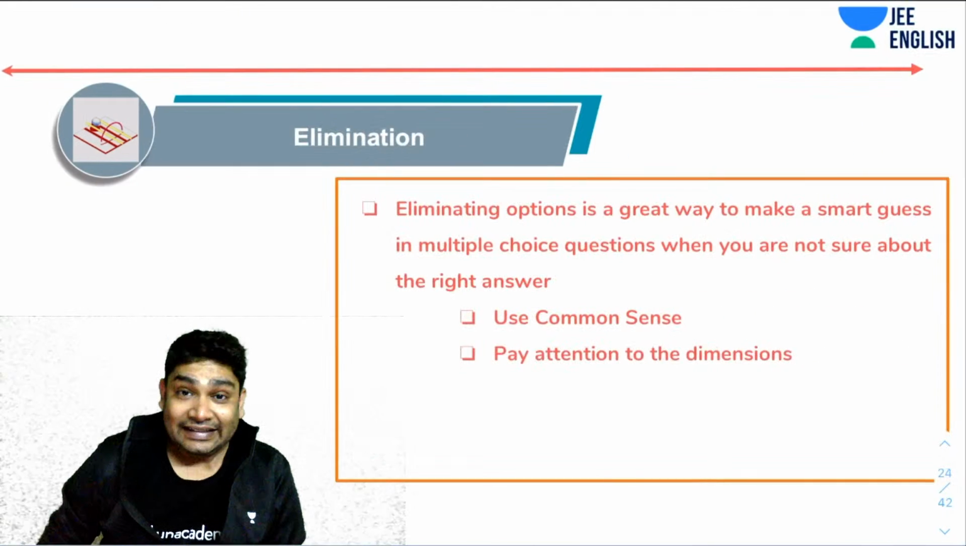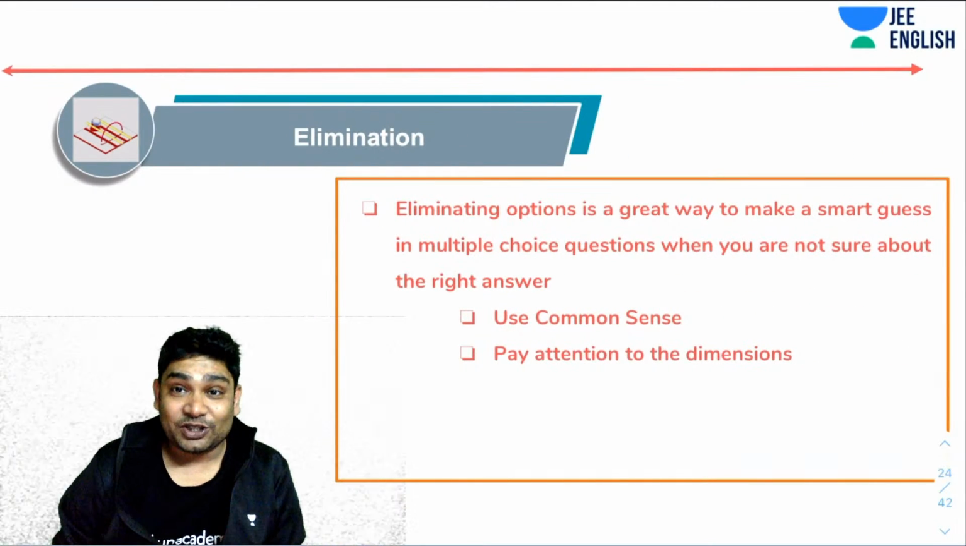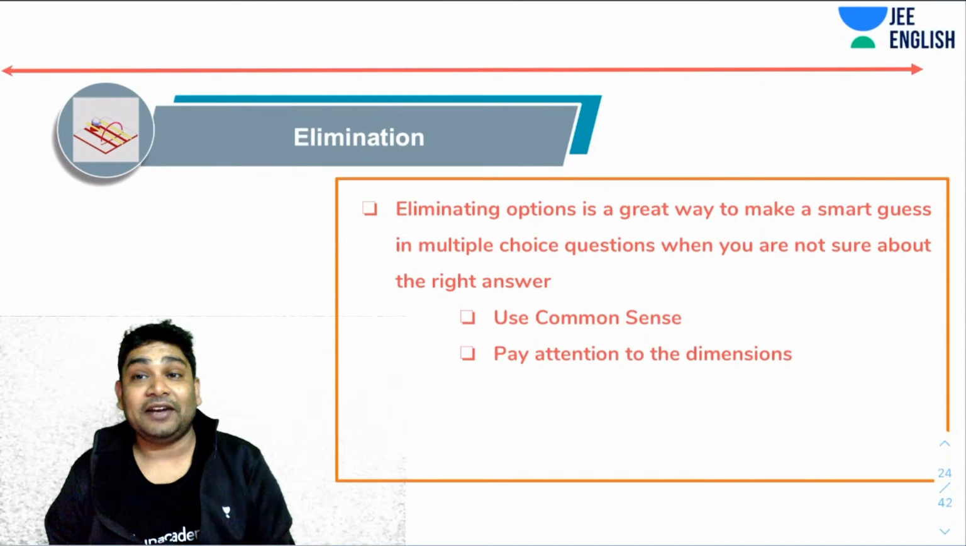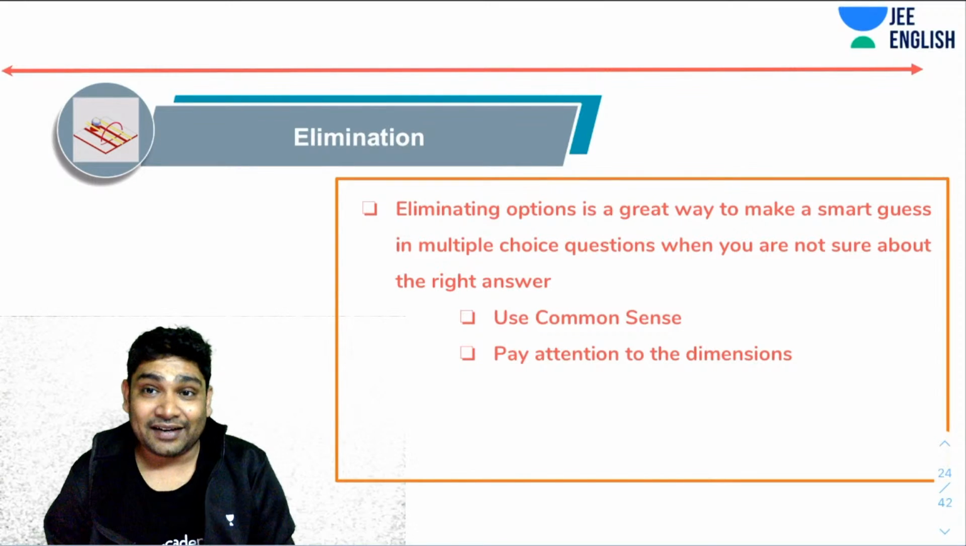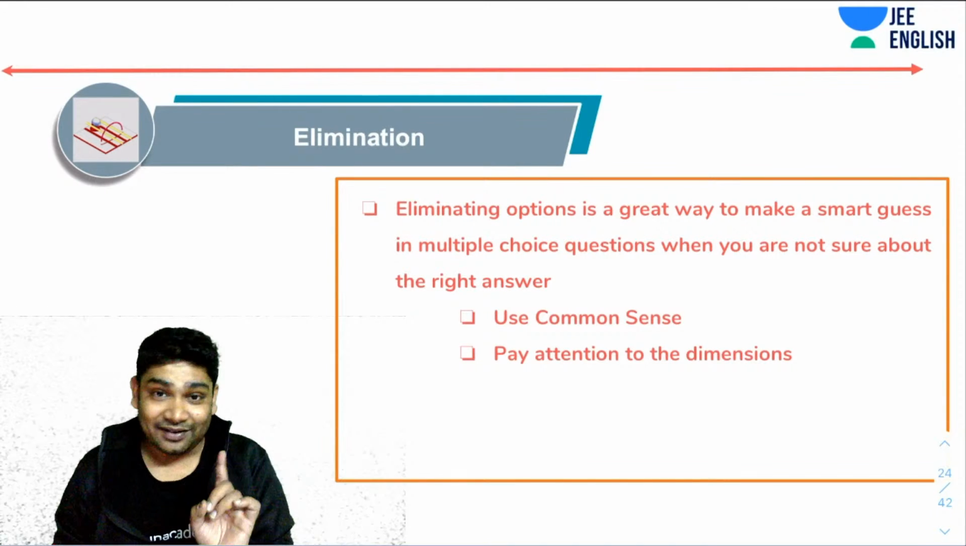Okay. Next is the process of elimination. So eliminating options is another great way of making a smart guess in multiple choice, MCQ questions, whenever you're not sure about the right answer. So again,